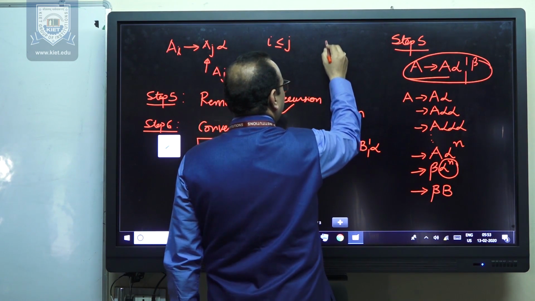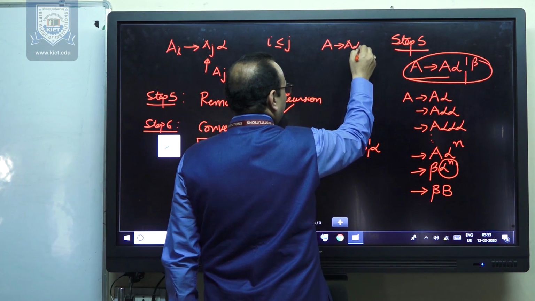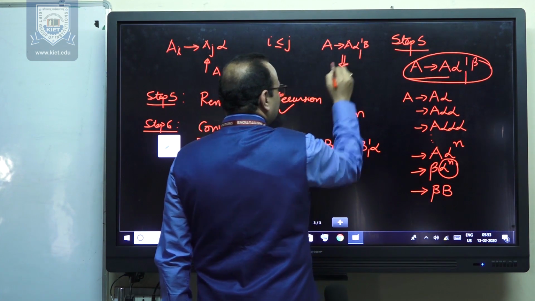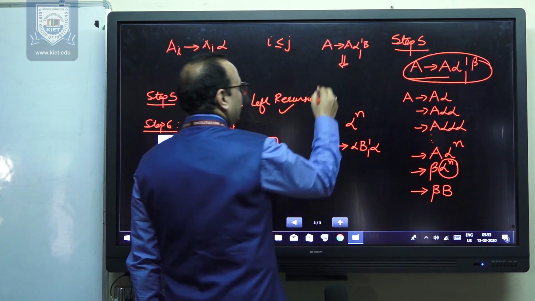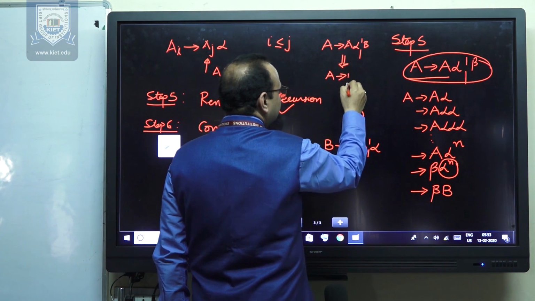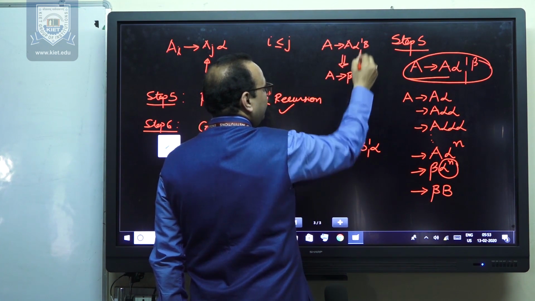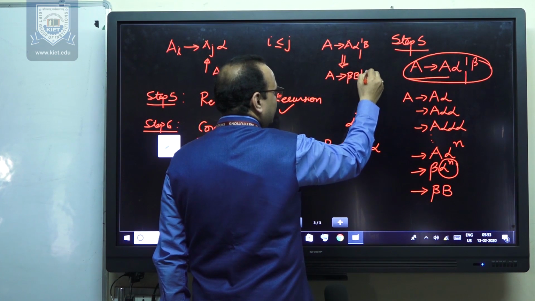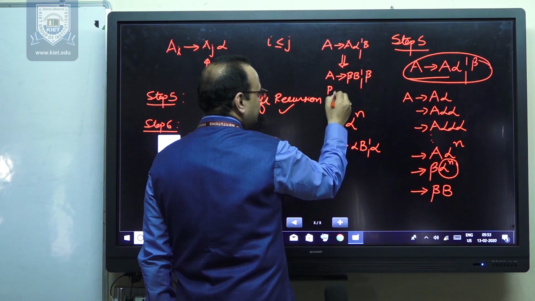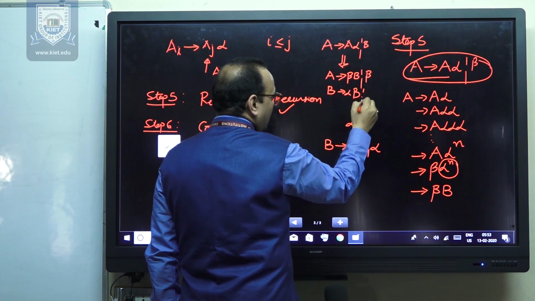That means we can say that if we have a production like A derives A alpha or beta, this can be converted into the form A derives beta B, and A derives beta, the terminal condition, which was already there, and B derives alpha B or alpha.